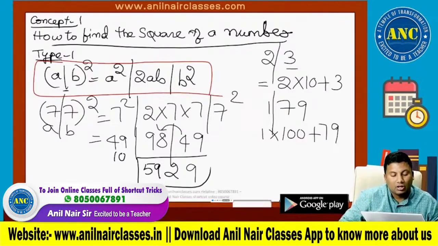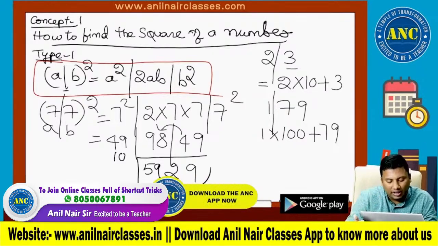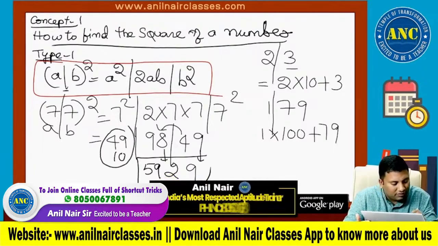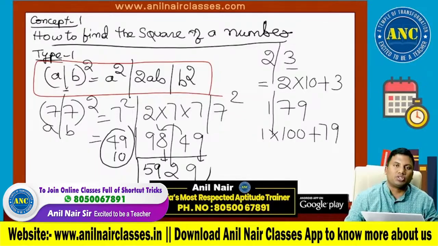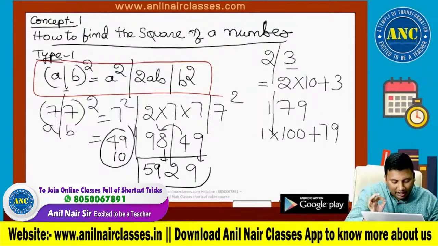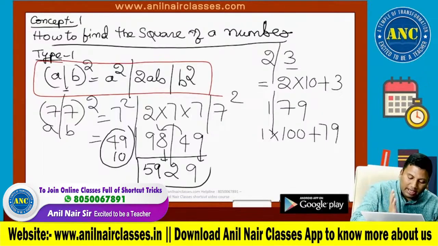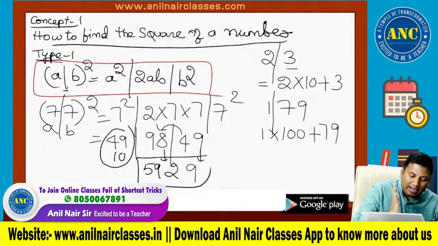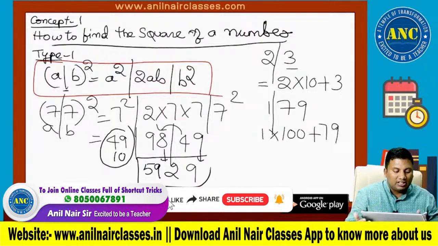Remember, always write down the unit digit, except the leftmost value. Every place I wrote down the unit digit. 49, unit digit is 9. 4 carried. 98 plus 4 is 102, unit digit is 2. 10 carried. 49 plus 10 is 59.